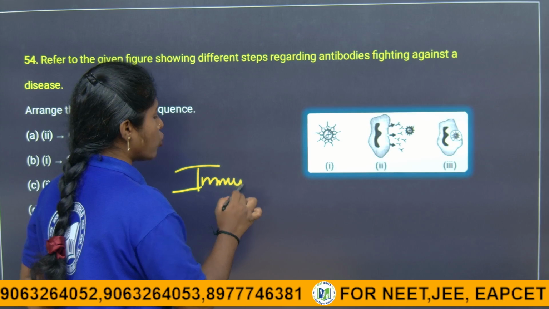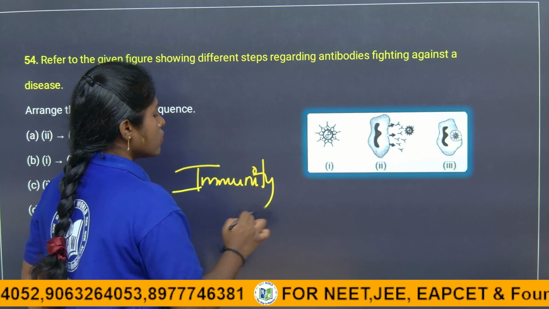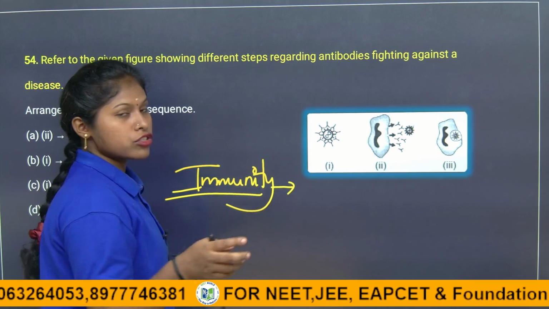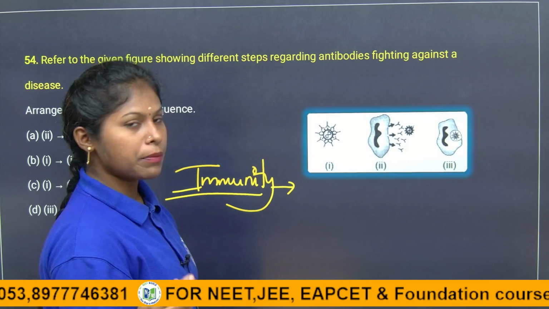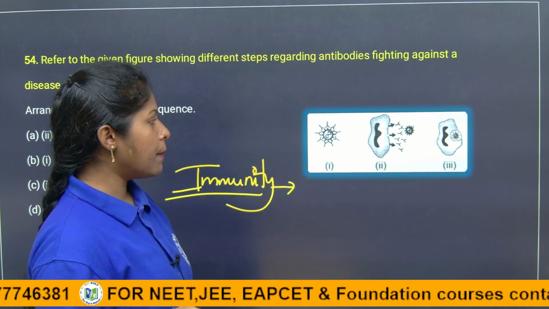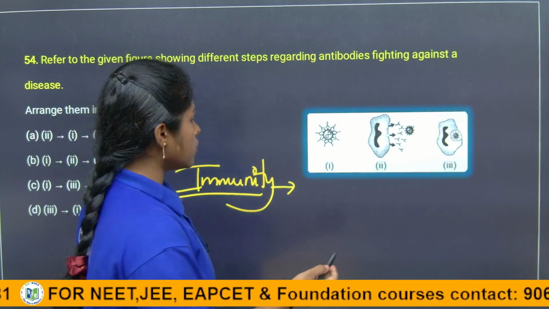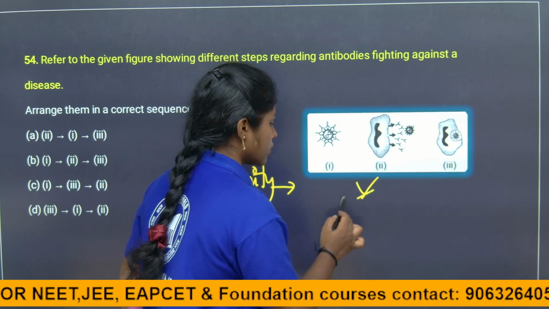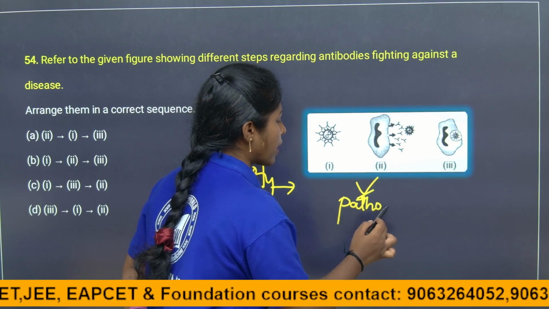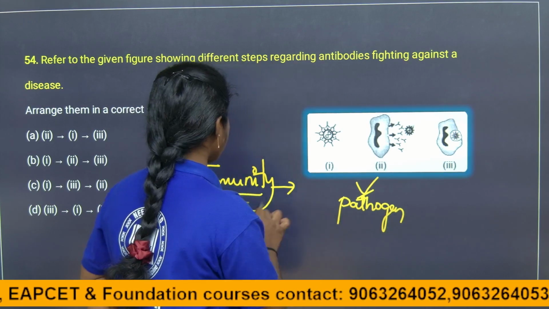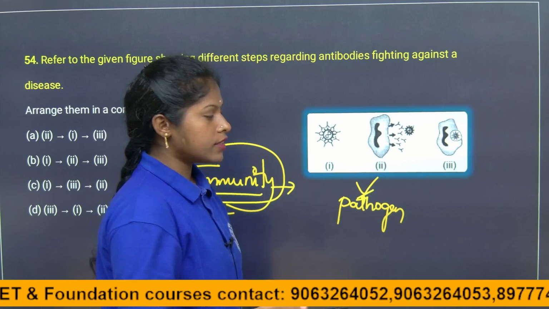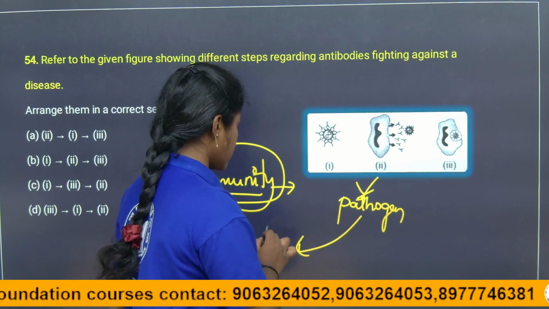If you have more immunity, whatever the pathogen is, it will not cause any harm, because they fight against the pathogen. If you do not have more immunity, what will happen, children? The pathogen itself attacks us.